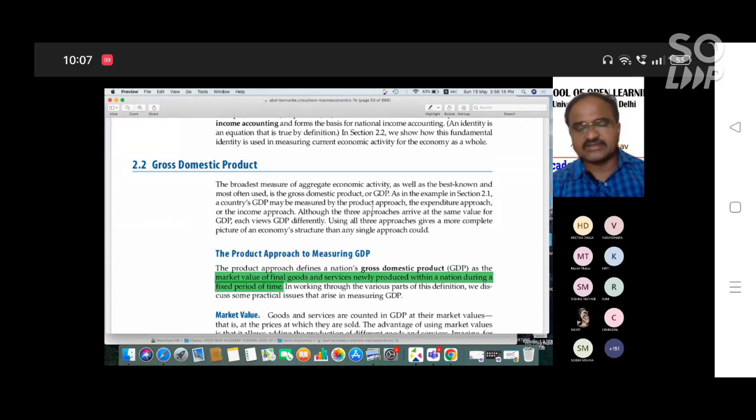How can you measure national income or GDP according to the product approach? The product approach is one broader measure of aggregate economic activity.